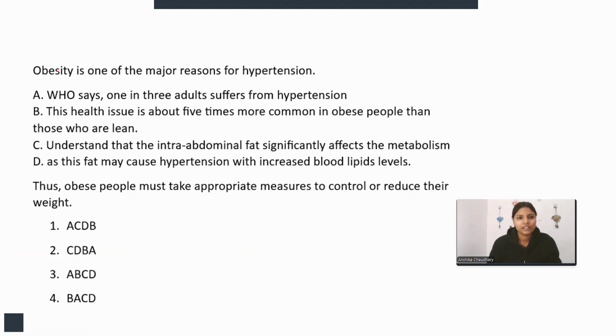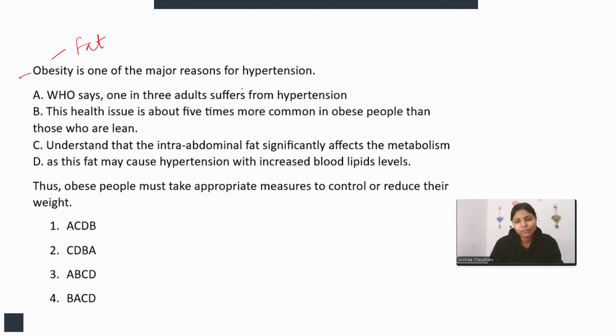Okay, so the next is, this is fixed. Obesity is one of the major reasons for hypertension. Obesity is nothing but fat, right? So the next statement would be connected to hypertension, because here we are talking about hypertension, right? So WHO, this is not who, it is WHO, World Health Organization, right? WHO says 1 in 3 adults suffers from hypertension. So it can be the next statement, but let's read further. Maybe we can find something better, right?